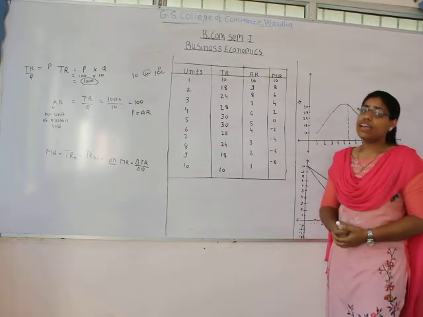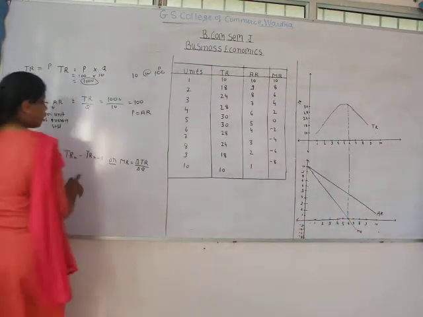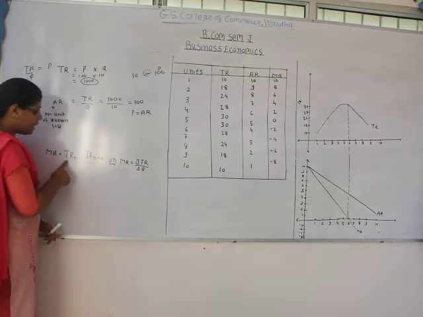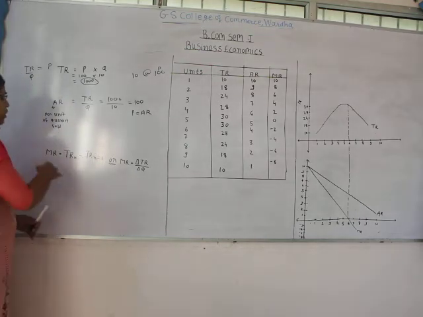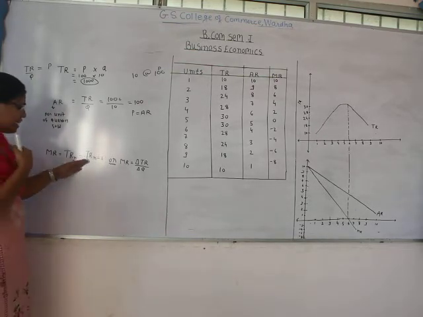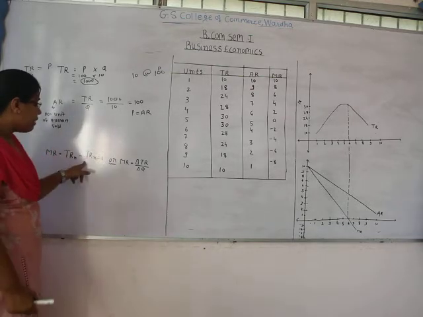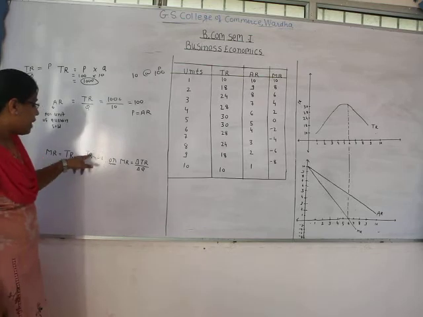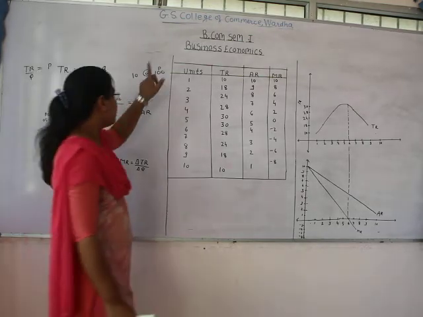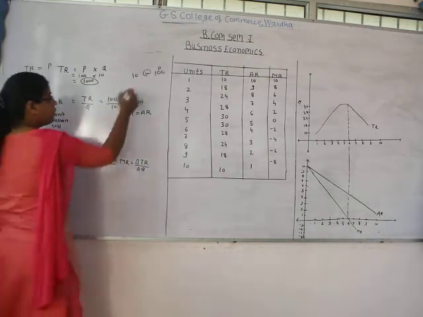Now, how can we calculate marginal revenue? The formula for calculating marginal revenue is here. MR equals TRn, means total revenue generated by selling n units, minus TRn-1, total revenue generated by selling n-1 units. For example, here we are selling 10 units and generating revenue of 1000 rupees.